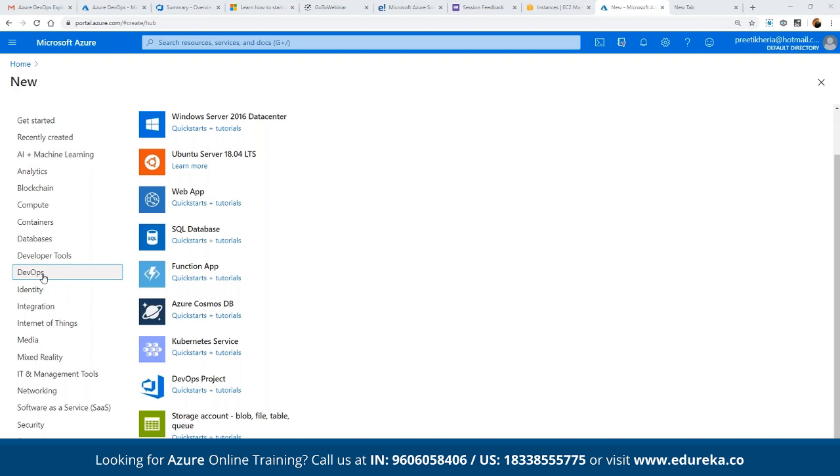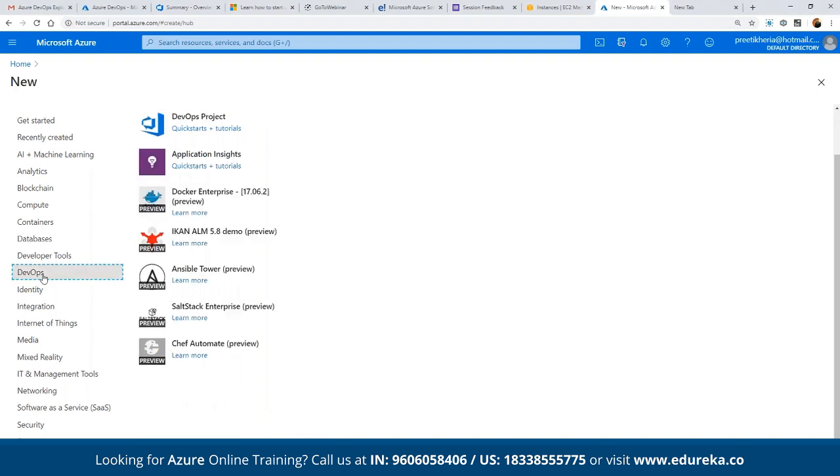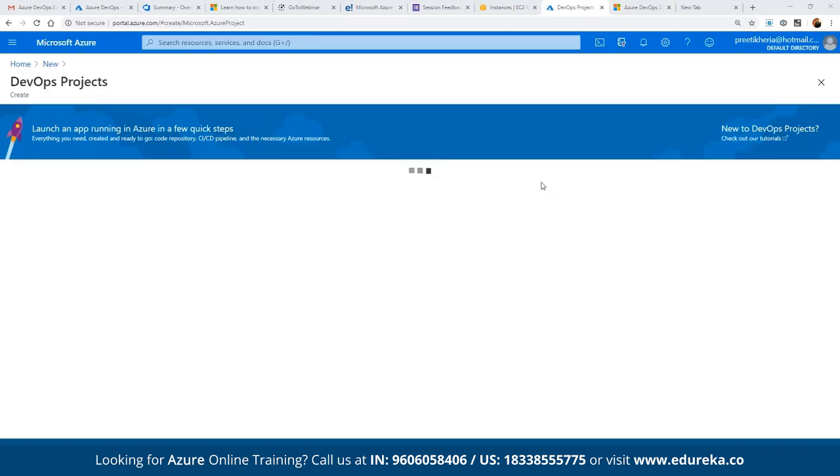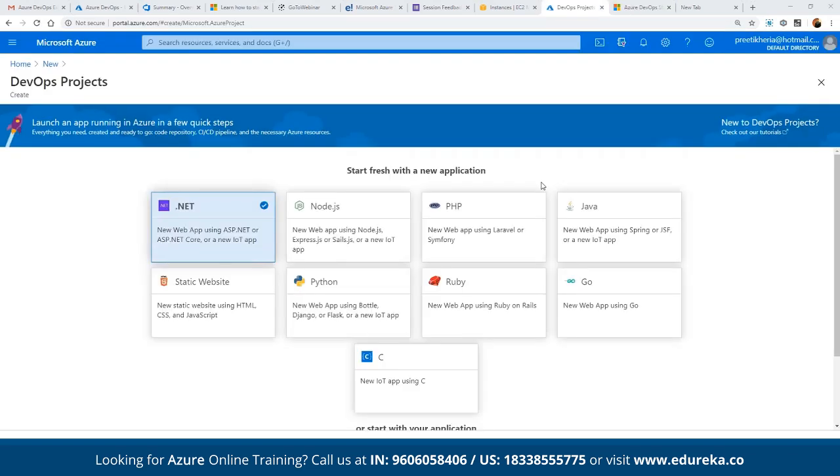So here we can click on DevOps, and we can see we have different components for DevOps project. So first of all, we have to start with DevOps project. We can click on Quick Start. So this will take us to the DevOps page where we can get started. So here we can maintain multiple projects. Now, if we want to start with the DevOps project, we can choose what kind of application we are going to run, or we can say what kind of project we are going to run here.